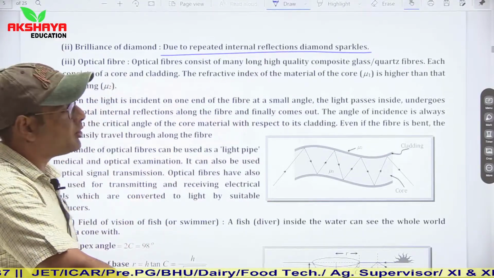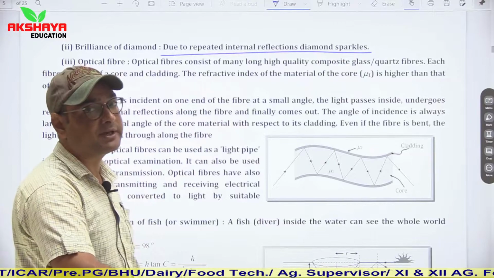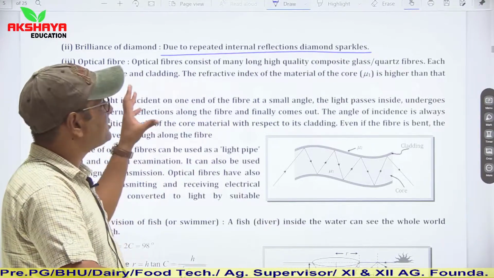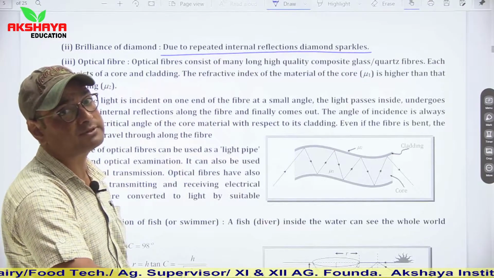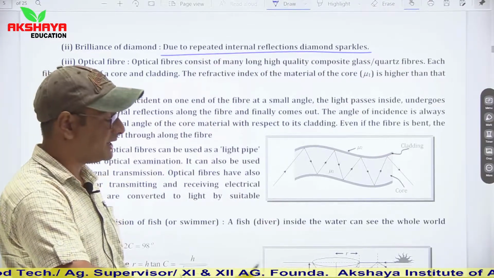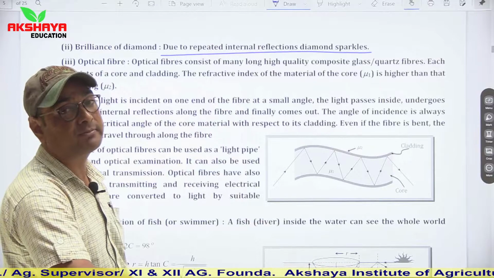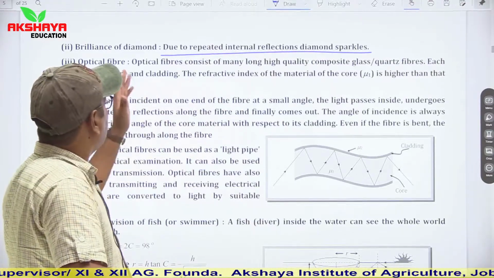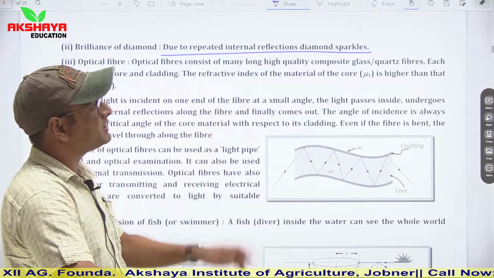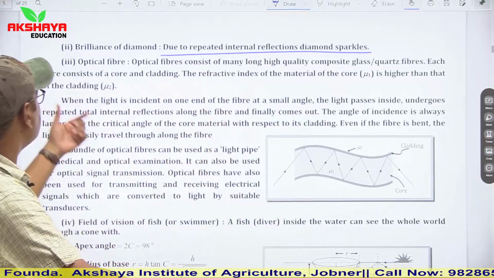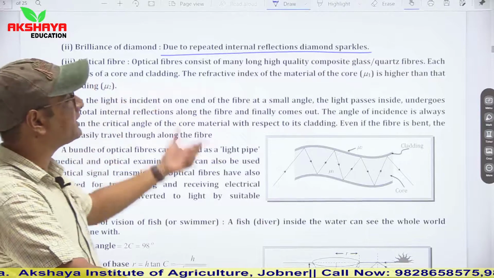Optical fiber. Optical fiber is basically used in communication systems. In other words, it is a device used to carry signals from one place to another. Optical fibers consist of many high quality composite glass quartz fibers. Each fiber consists of a core and cladding.